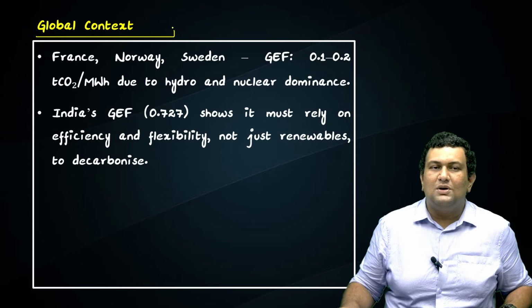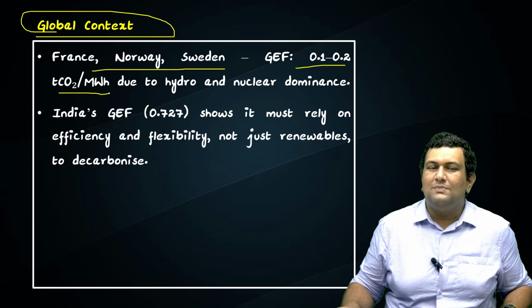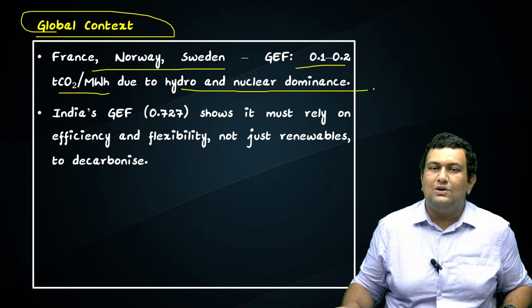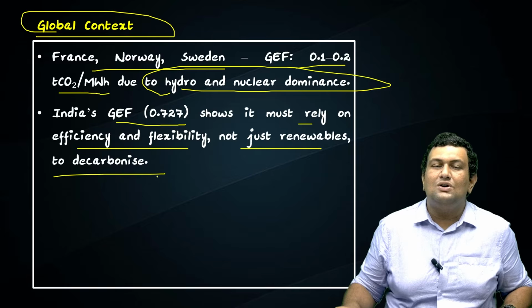So we'll see the global context. France, Norway, and Sweden have a grid emission factor of 0.1 to 0.2 tons of CO2 per megawatt hour due to hydro and nuclear dominance. India has about 0.727, about 7 times. It shows that we must rely on efficiency and flexibility, not just on renewables, to decarbonize.